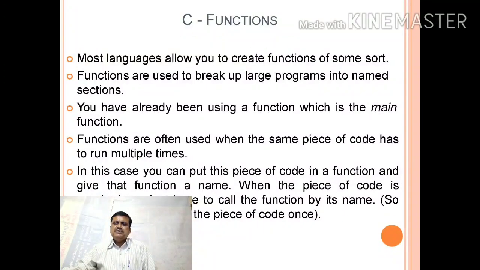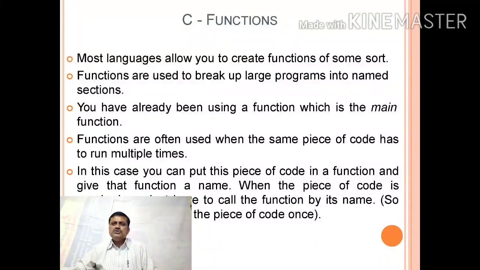The C standard library provides numerous built-in functions. Built-in functions means the ready-made functions that your program can call. For example, function printf, function scanf, function getch, function gets, and so on.